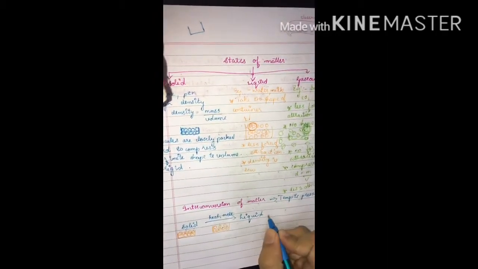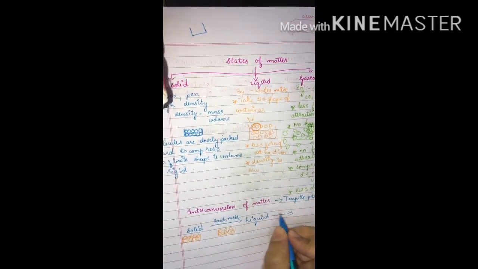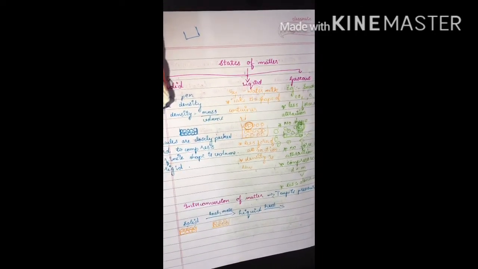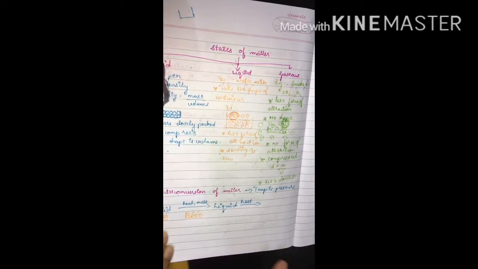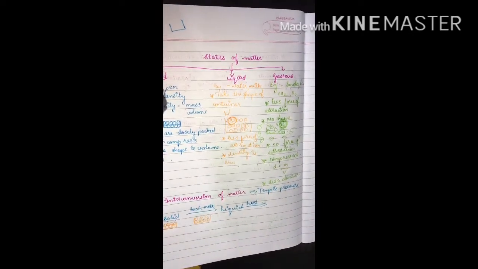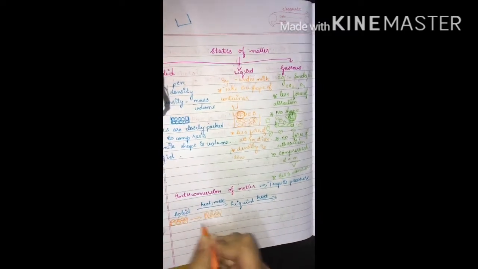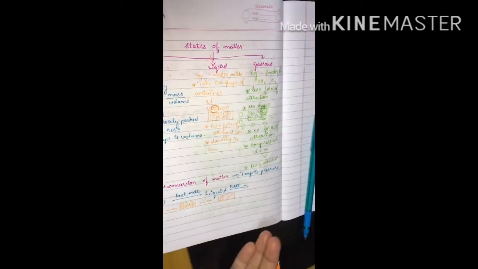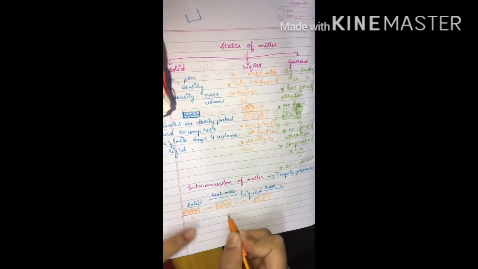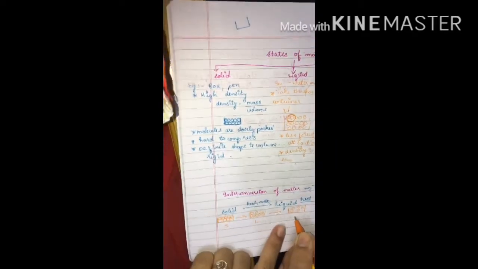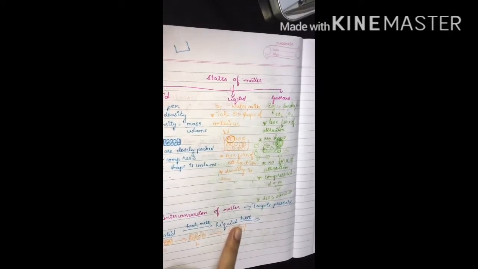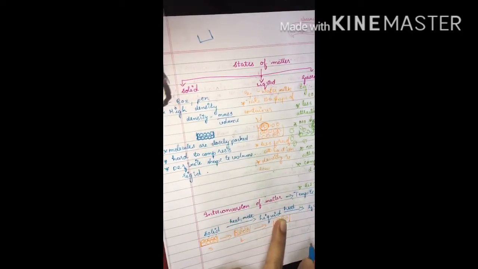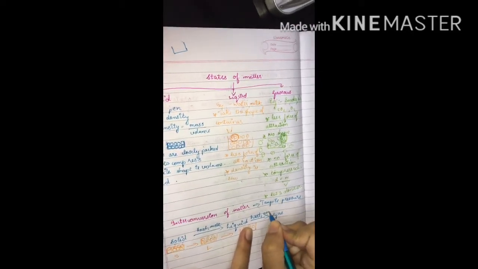And next, the liquid on heating, again the force of attraction reduces. What will be the case here? Here they will turn into gaseous molecules. This is solid, this is liquid, and again this liquid will turn into gas on heating. This process is known as evaporation.